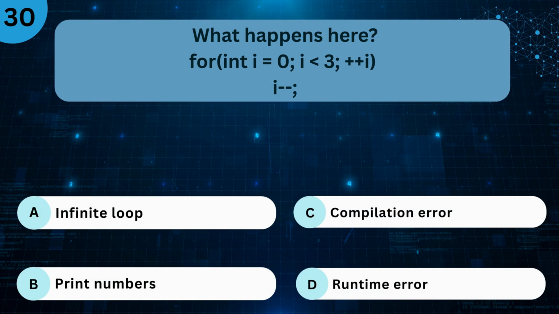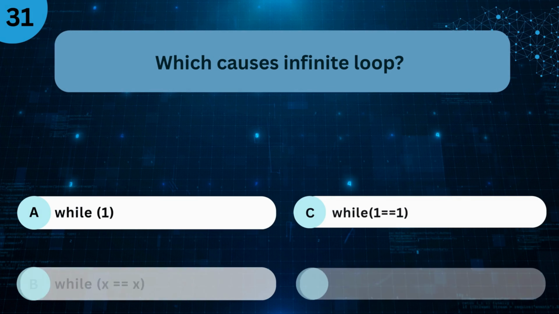What happens here? for (int i = 0; i < 3; i++) i--. A. Infinite loop. B. Print numbers. C. Compilation error. D. Runtime error. The right answer is A. Infinite loop.